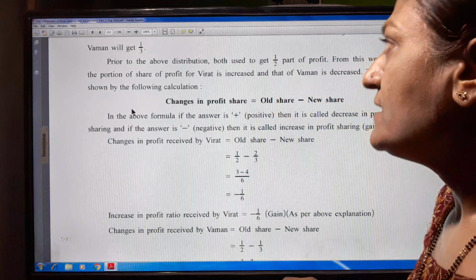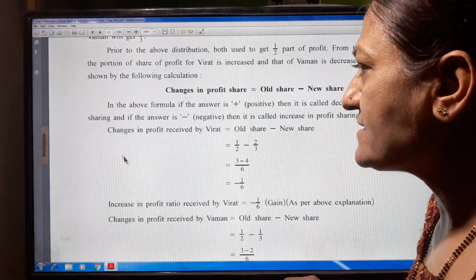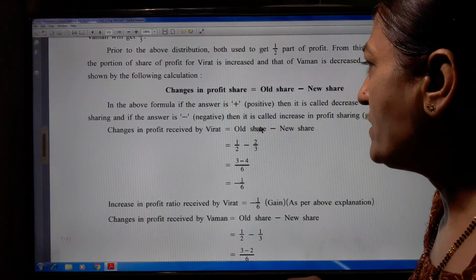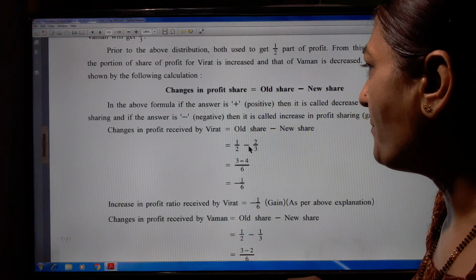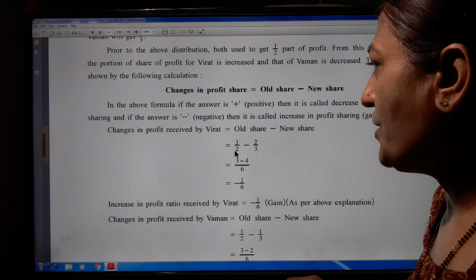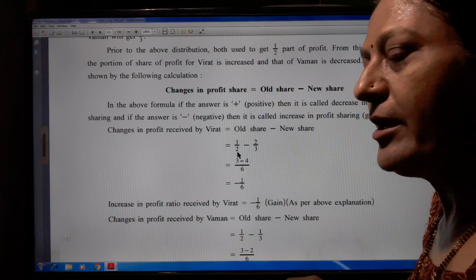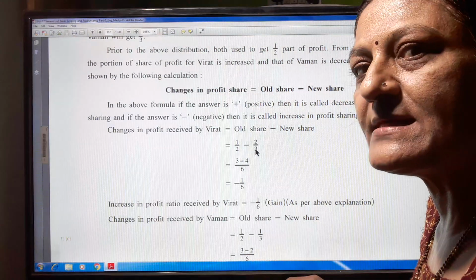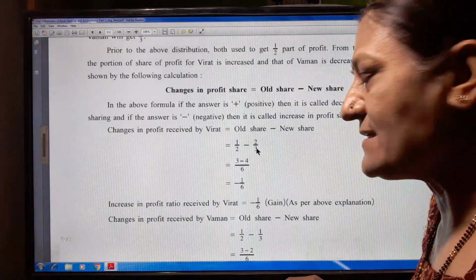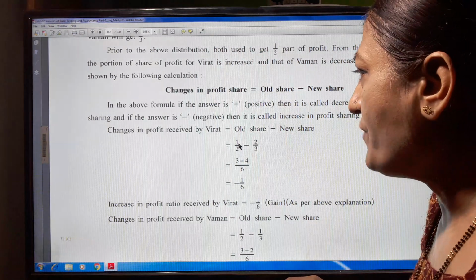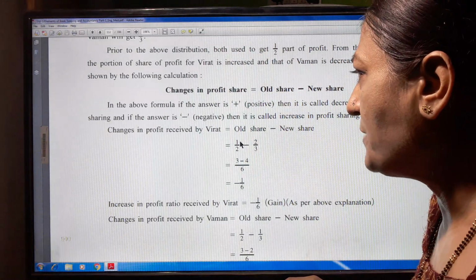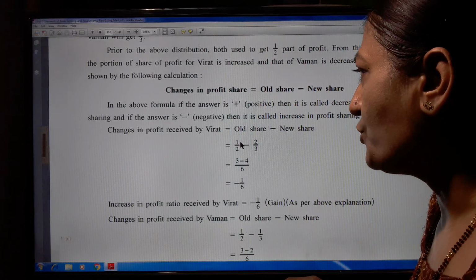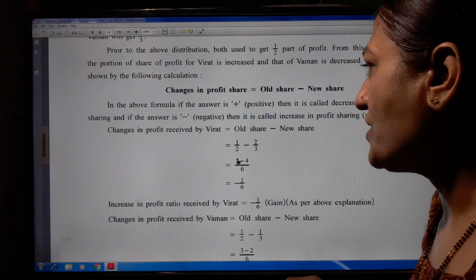Okay, now let us solve this for Vaman and Virat. Change in profit received by Virat is old share minus new share: 1/2 minus 2/3. The denominators are 2 and 3, so the LCM is 6. So we multiply 1/2 by 3/3, which gives 3/6.